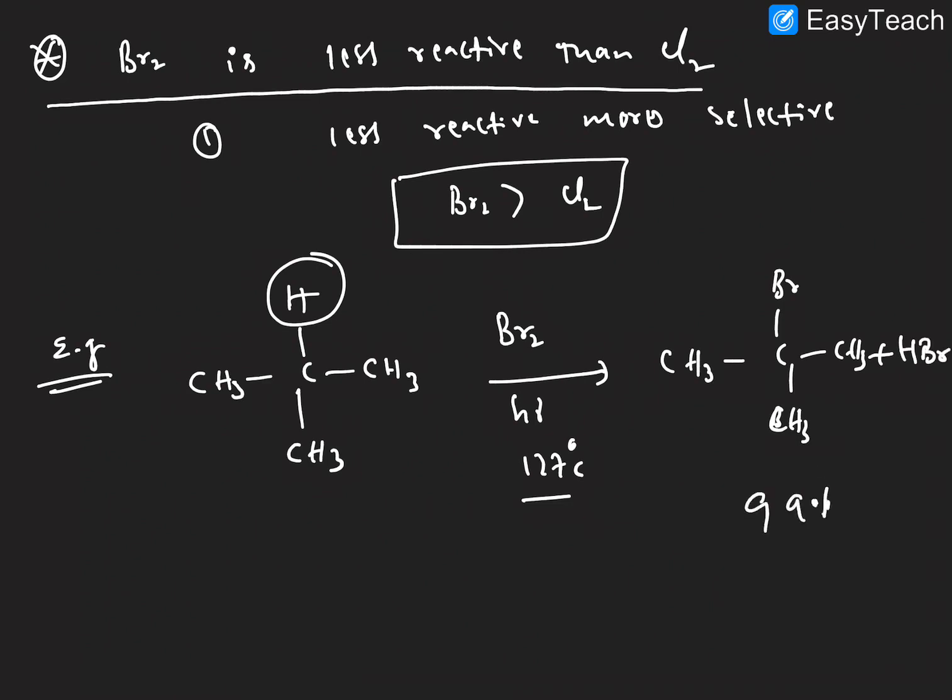So this yield of product is 99%, that means it is a more selective reagent, right? So I hope the halogen substitution reactions are clear. Next, B type of reaction. This is also a free radical substitution reaction only. So this is the nitration reaction, right?